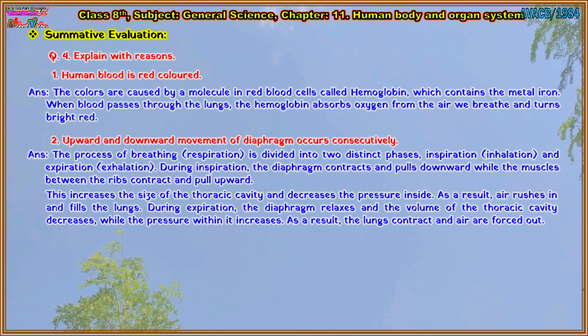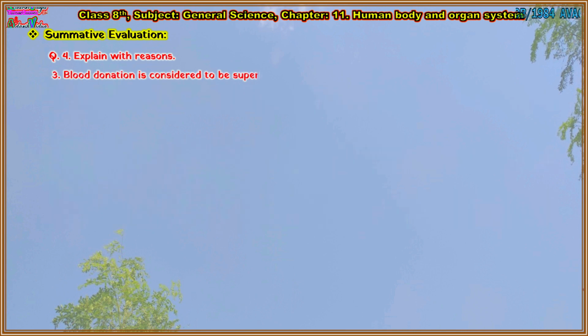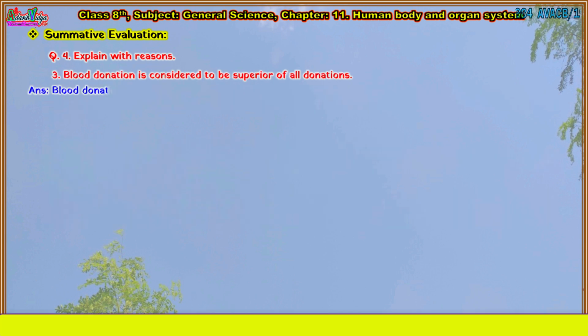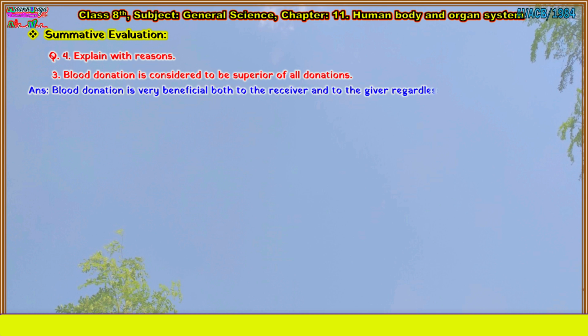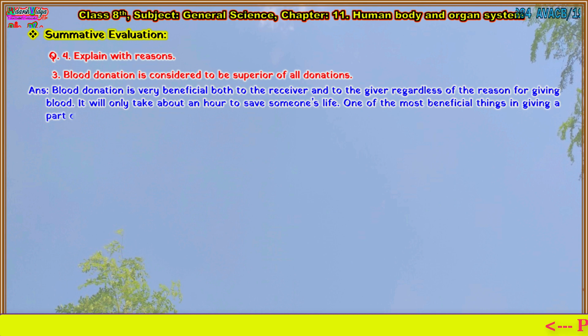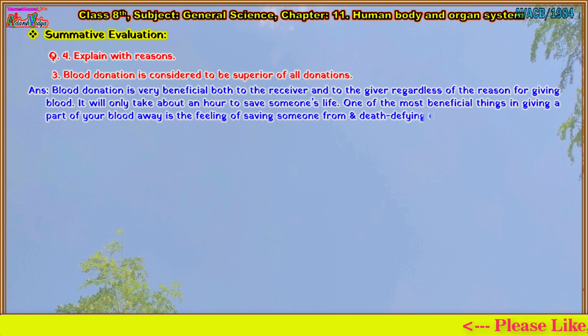During expiration, the diaphragm relaxes and the volume of the thoracic cavity decreases, while the pressure within it increases. As a result, the lungs contract and air is forced out. Third question. Blood donation is considered to be superior of all donations. Answer is: blood donation is very beneficial both to the receiver and to the giver regardless of the reason for giving blood. It will only take about an hour to save someone's life.